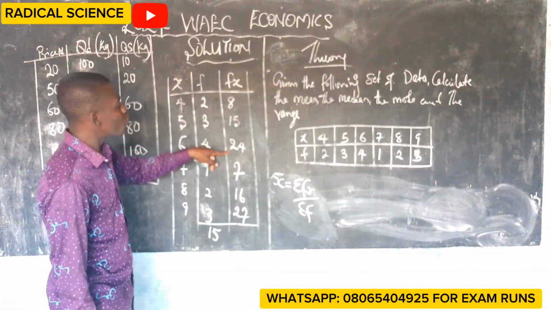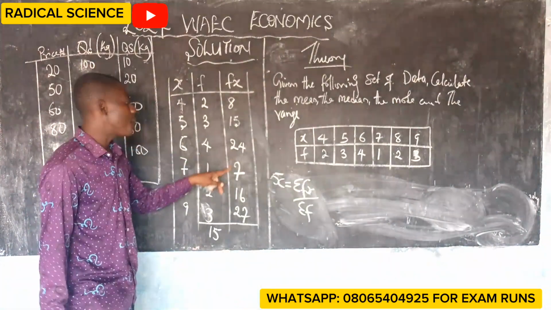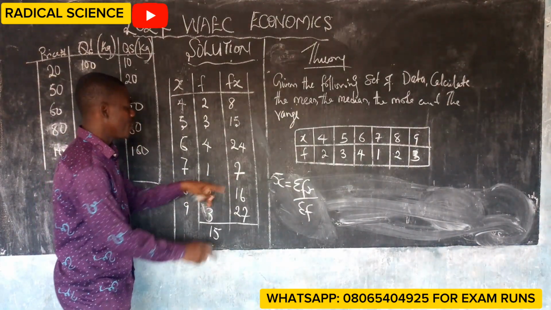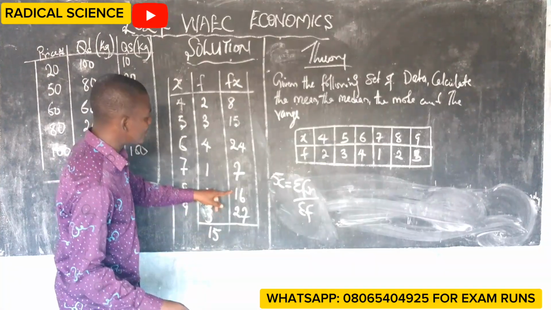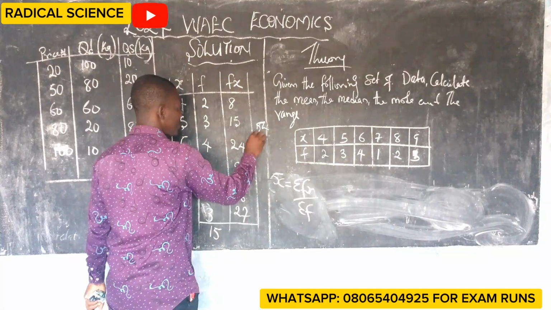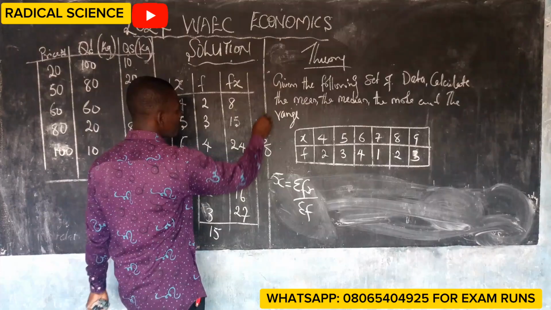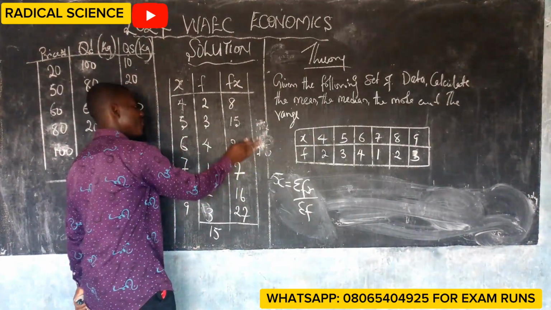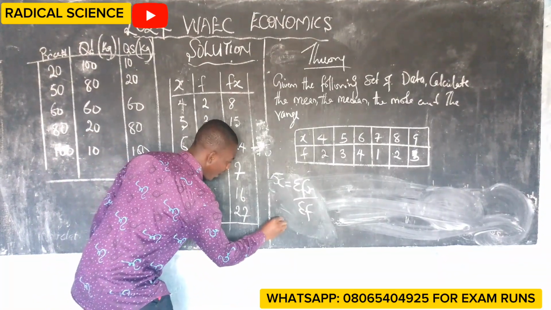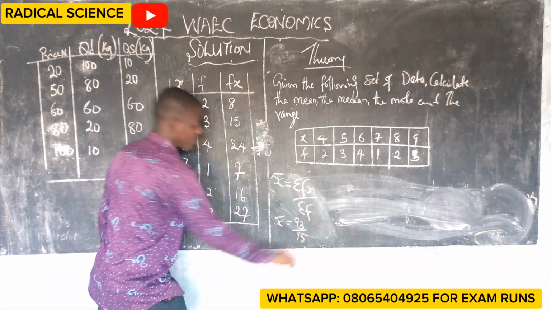23 plus 24 is 47. 47 plus 7 is 54. 54 plus 16, as you've known, I have 0, carry 1, add here is now 6, I have 70. 70 plus 27 is 93, therefore my mean is 93 over 15.